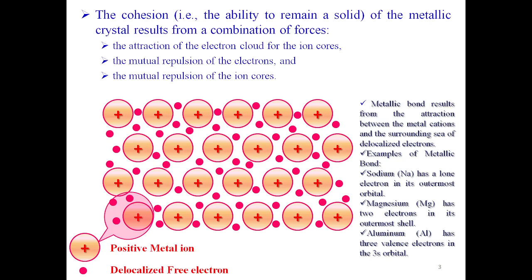On the other hand, when the positive ions are attracted by electronic clouds, the positive ions come closer to each other and get mutually repelled by each other. This effect is because of the overlapping in electronic orbitals of the metal ions. When more electrons are trying to enter into the ionic boundary, only the permissible electrons can occupy the valence orbital and the remaining get repelled according to Pauli's exclusion principle. This effect is increasing the potential energy.